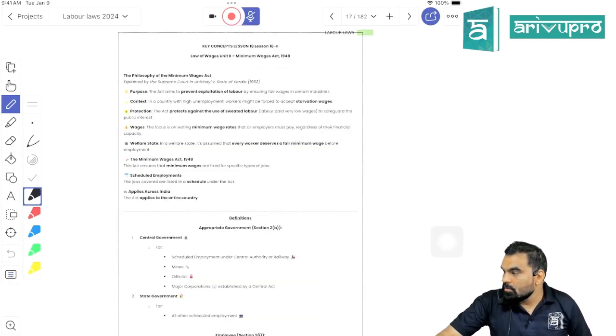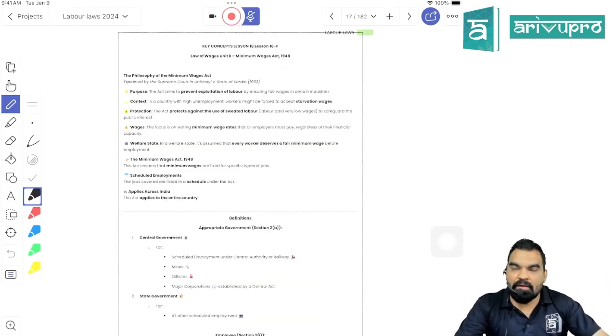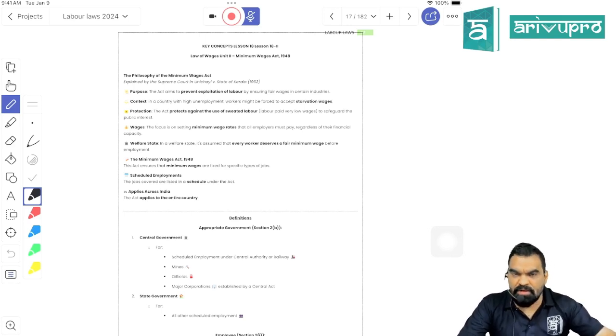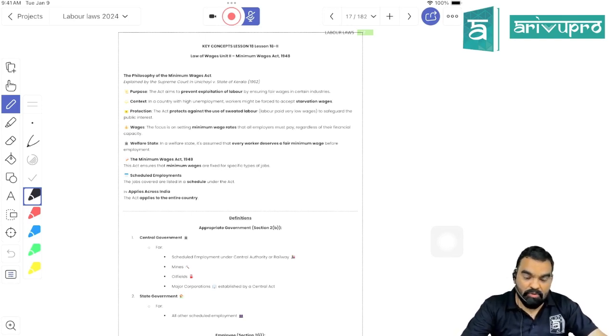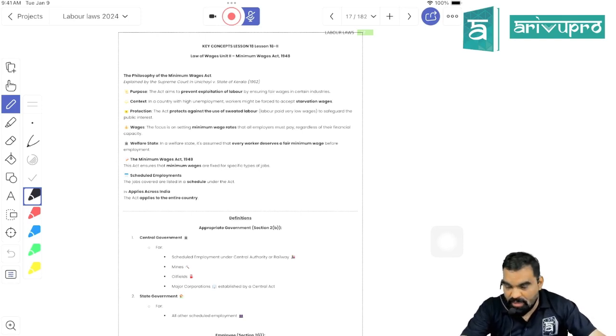Now starting with the Minimum Wages Act. When it comes to the Minimum Wages Act, we know that India is an economy where employment is a big problem, right? In India, employment is the central problem of the economy. It means we have fewer vacancies but more and more people, and getting a job is a very difficult task in this country, right? Although because of certain Modi government initiatives like Startup and Make in India, there are now a good number of jobs available in India, but still there is more manpower and fewer jobs available.